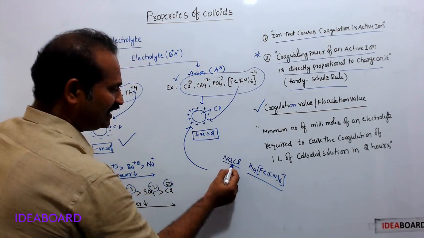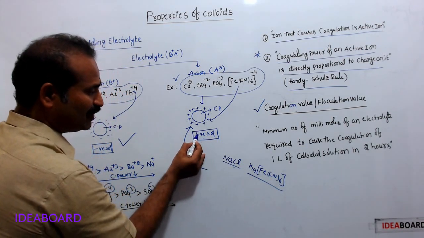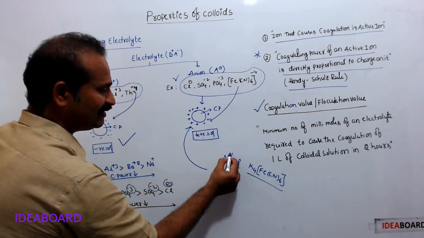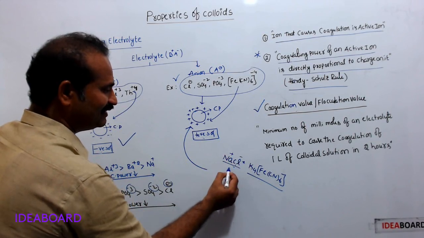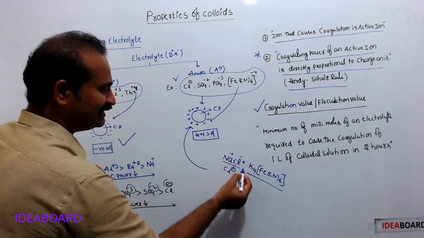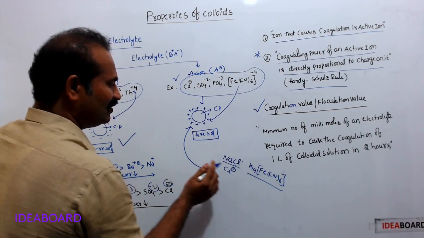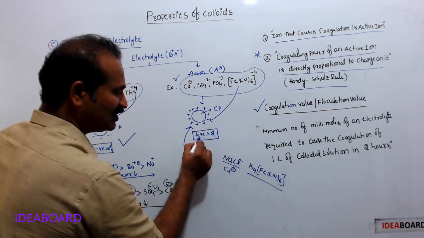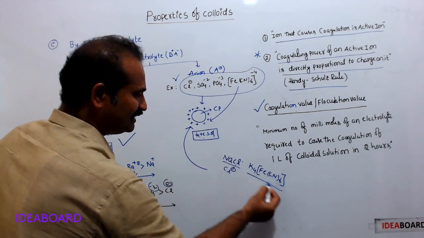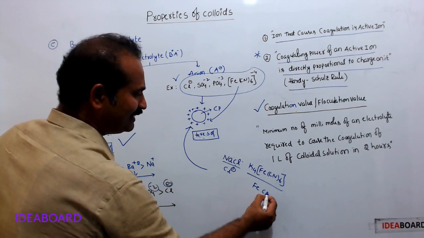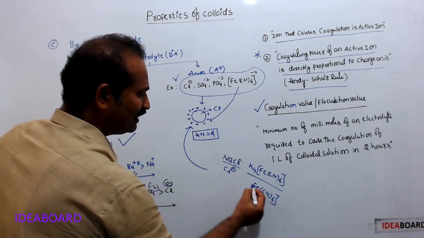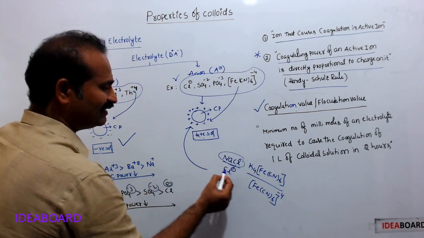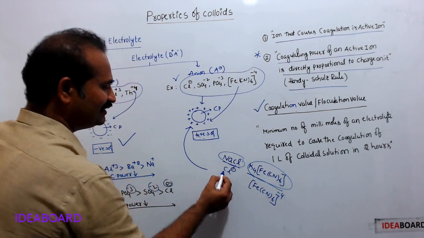See, actually here, which ion is the active ion? This is a positive sol. In order to coagulate a positive sol, the negative ion is the active ion. Therefore, Cl minus is the active ion in this electrolyte. Opposite charge: here positive means here negative ion. What is the negative ion in this electrolyte? [Fe(CN)6] to the power minus 4. So in this electrolyte, this is the active ion.